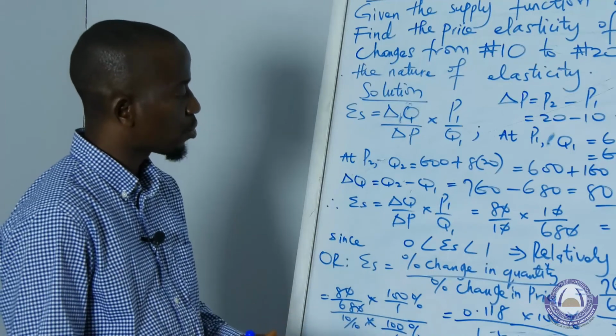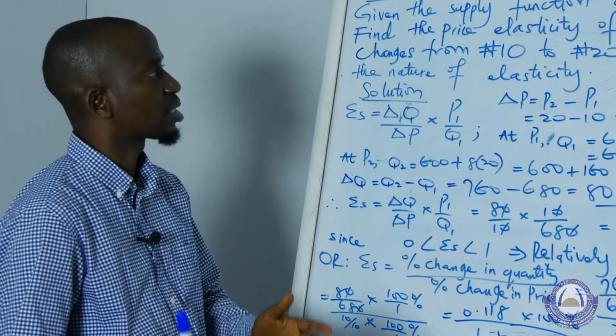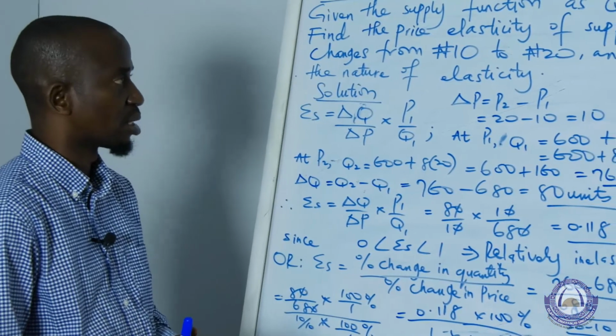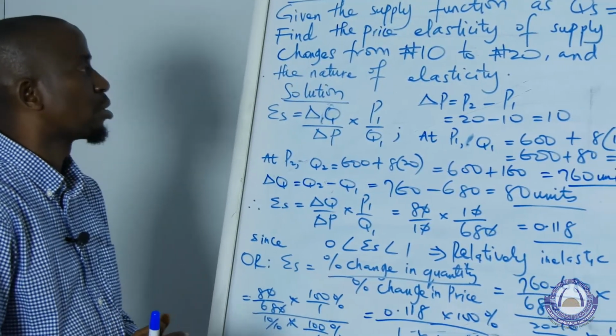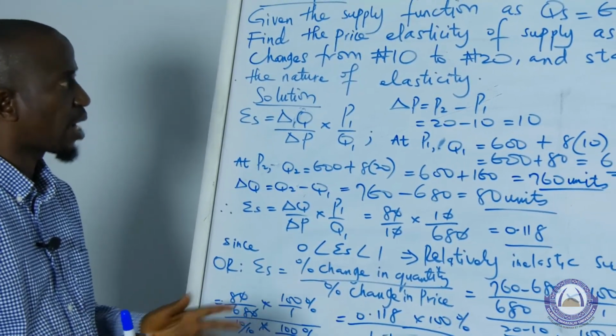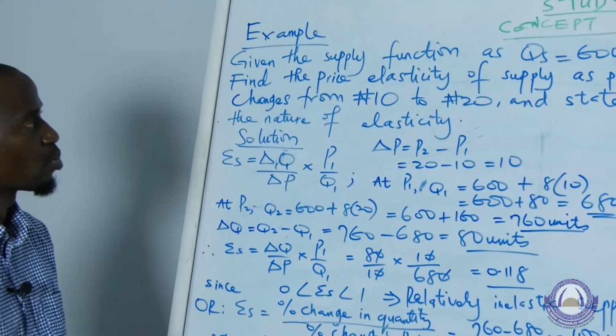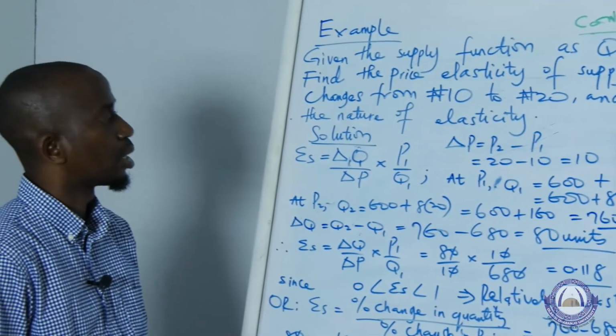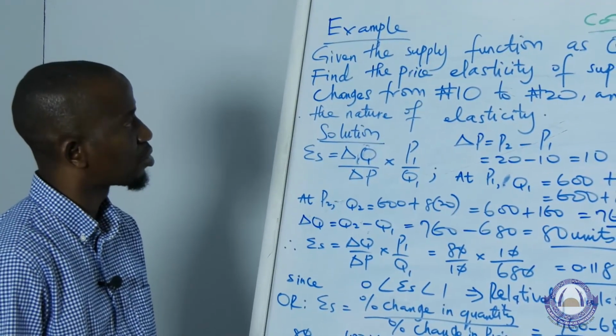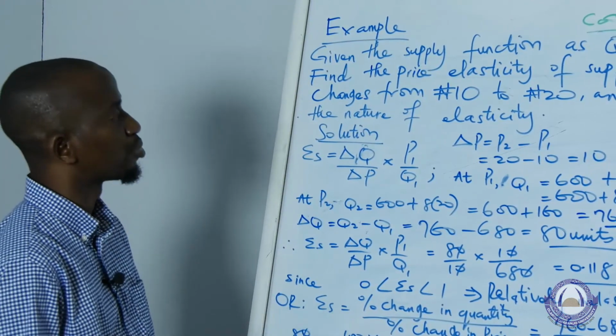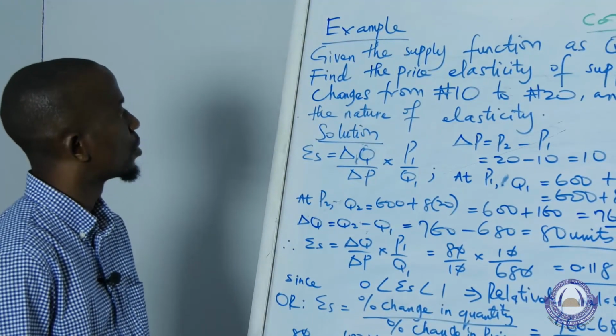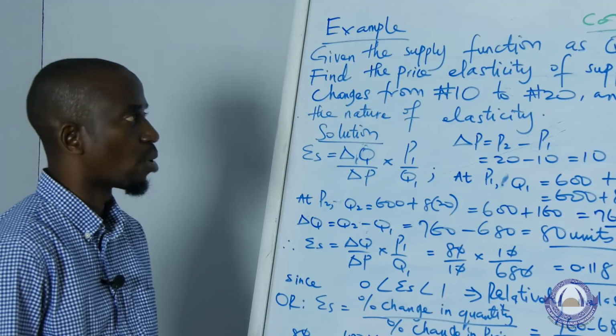And there is another form that we refer to as arc price elasticity of demand. This is just an extension of our discussion of price elasticity of demand. So I hope we have learned all of this, and we have had a good understanding of how to compute this set of concepts of elasticity.